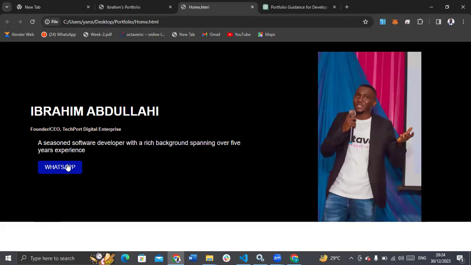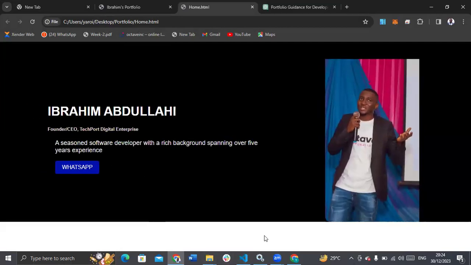Instead of using a WhatsApp button like this, I think I will use a WhatsApp logo image. I'll put it here. I'll put my email, an email logo, Gmail or Yahoo Mail. I'll put maybe LinkedIn, so anybody that wants to contact me can do so through any means they wish. Not everybody might want to contact you through WhatsApp. Some people might want to send an email. So this is my personal site, just the header. I've not done anything else yet.